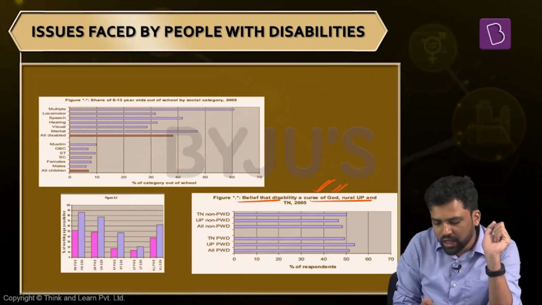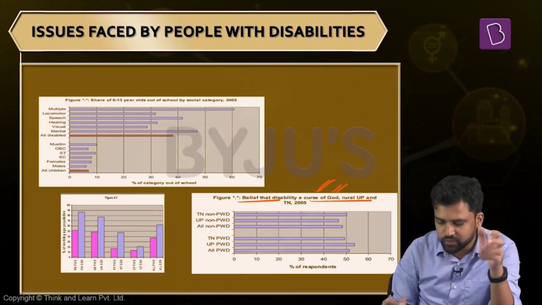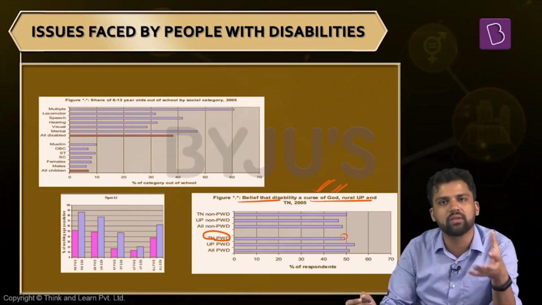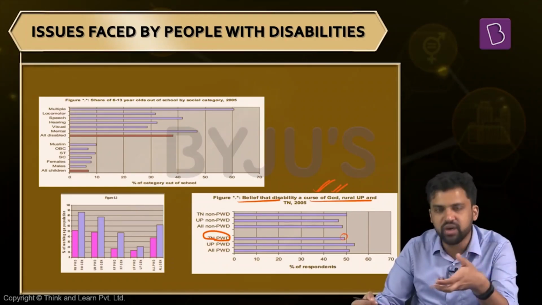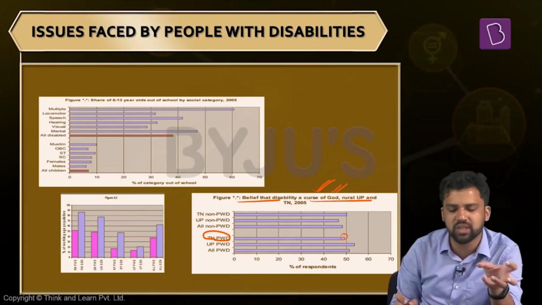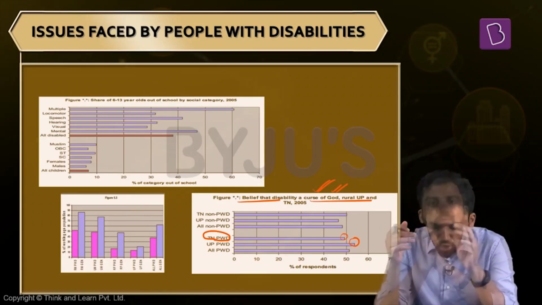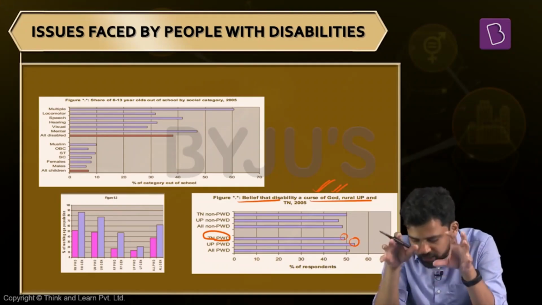In Tamil Nadu, among those people who do not have any form of disability, around 50% believe that disability is a curse of God. And among people who have some form of disability, almost equal, around 48-49%, also believe the same thing, that it is because of some curse of God. And in UP also the situation is not very different. Among those who do not have any disability, the perception is less, but among those who have some form of disability, it is even more. They feel that disability is because of some curse they have got from God. So there is a social stigma associated, and people with disability also might believe in the same thing.